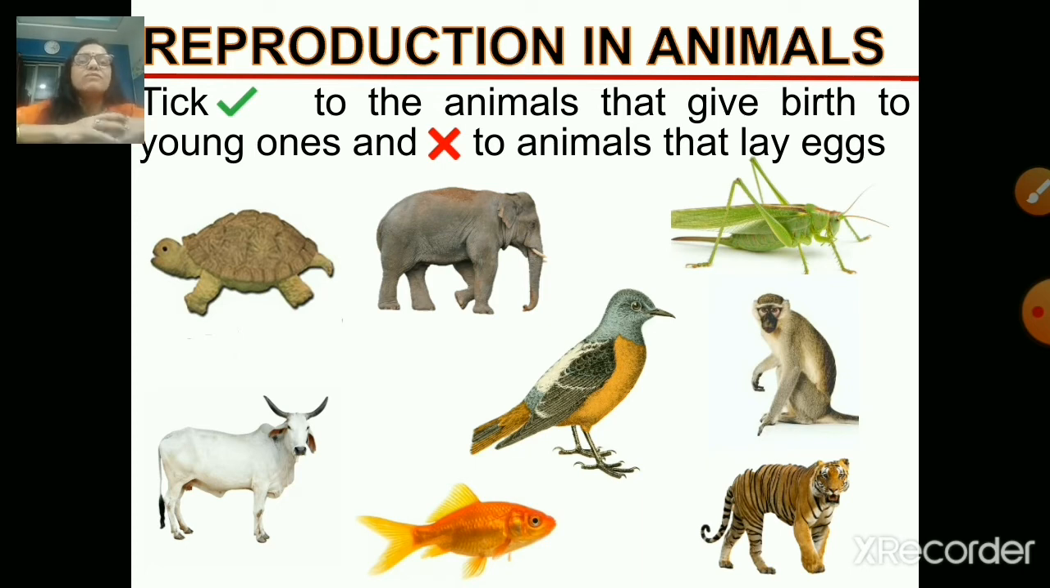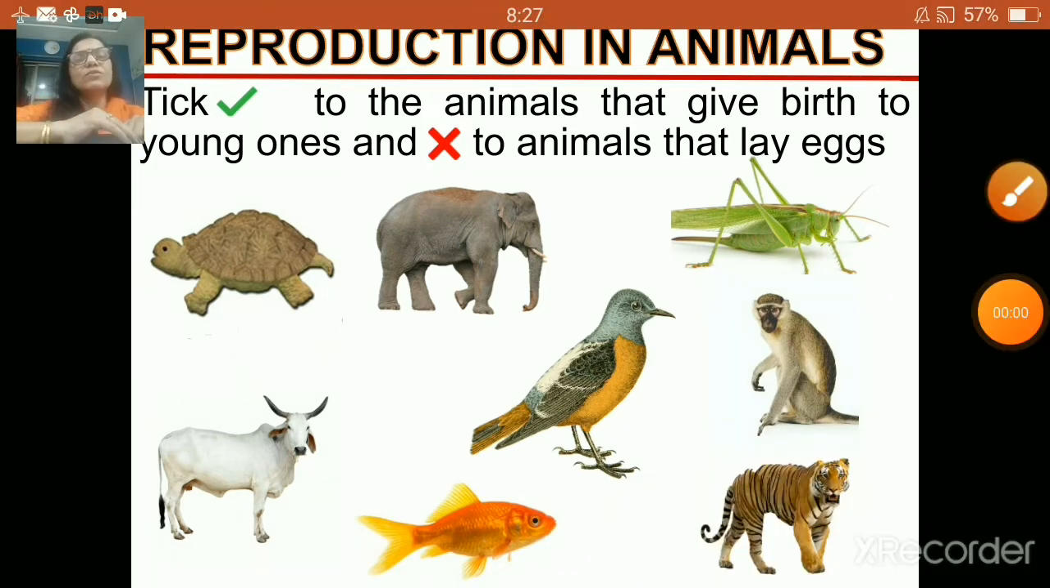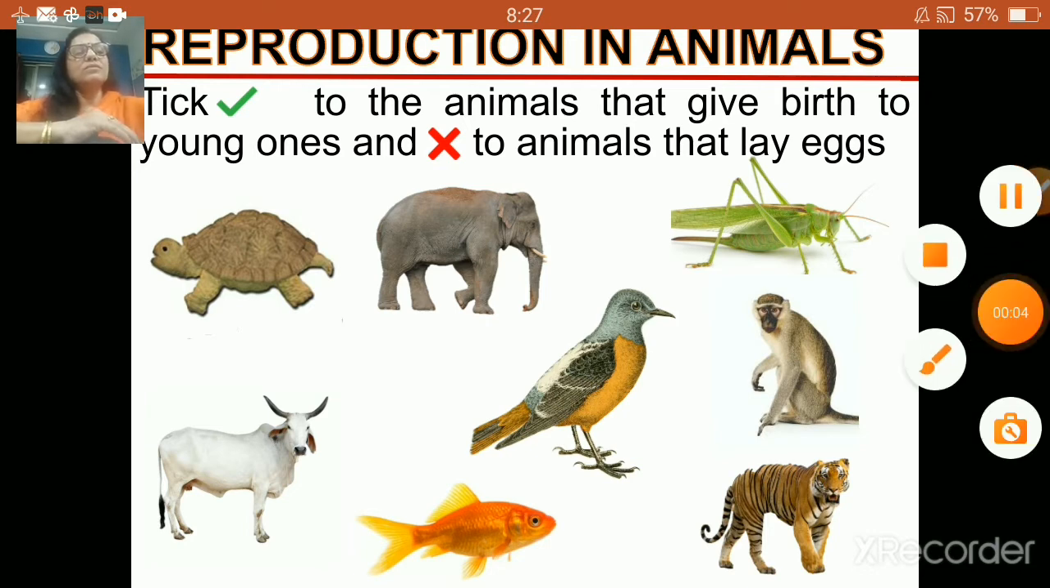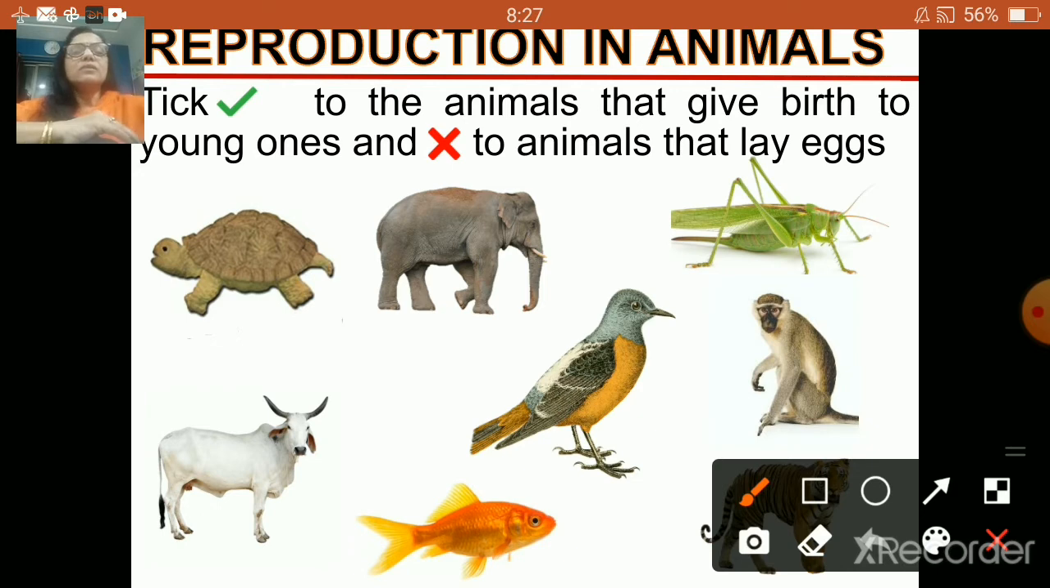Okay, so here we will tick right to the animals that give birth to the young ones and we will put cross to the animals that lay eggs. So let us begin. See here. So here first one is tortoise. Now as you know, tortoise lay eggs. So I will put cross on tortoise. Why? Because tortoise reproduce by laying eggs.